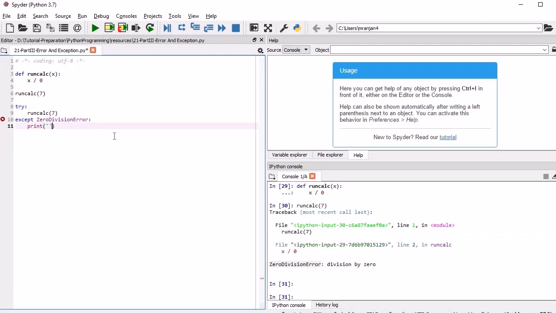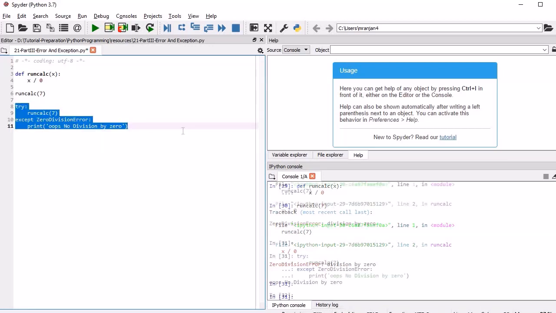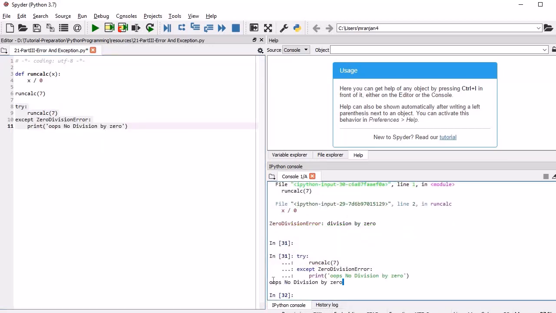There is another code block. So now we will run it. Earlier we used to get this error, but this time we will get a very good error message. Here it has caught this error and printed the custom message we have provided, like oops, no division by 0. See how gracefully we have captured the error. This mechanism is called exception handling.